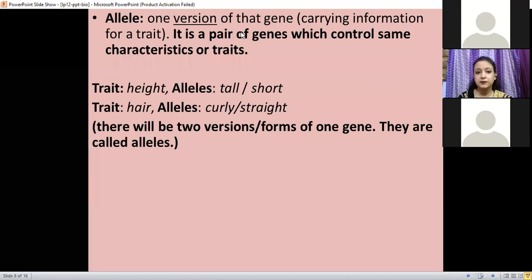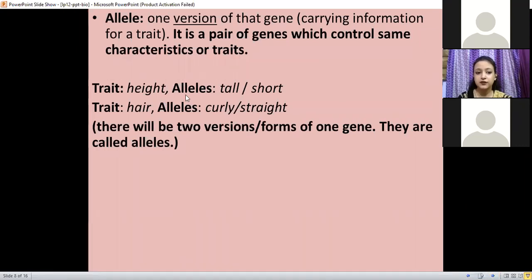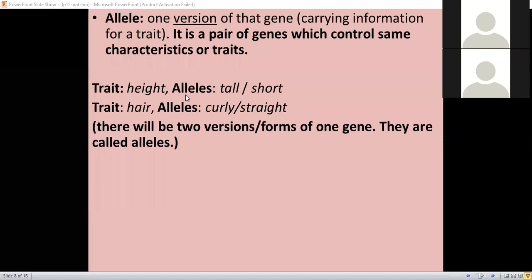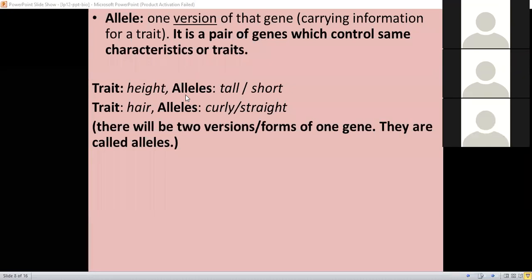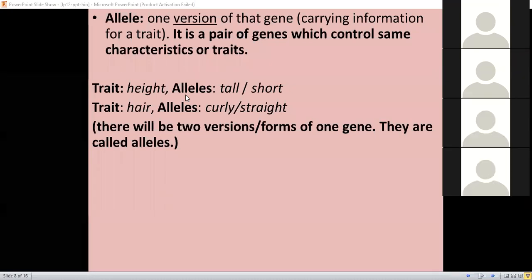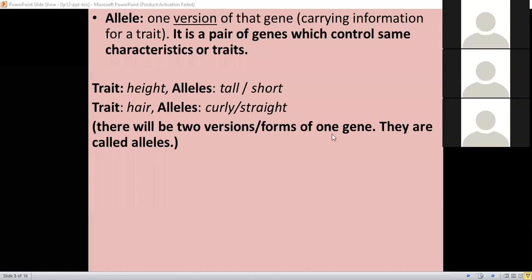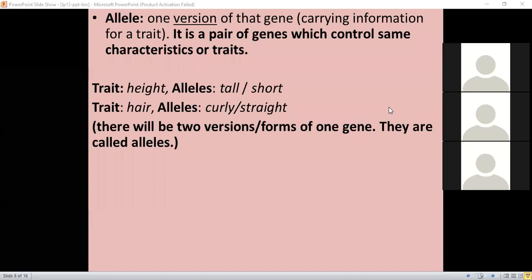If it is clear, please raise your hand. If it is not, then no need to; I'll understand that it's not clear to you. Ma'am, I have a doubt. Yes. Ma'am, each gene of our body carries different characteristics. Yes. Anything else? No, ma'am.